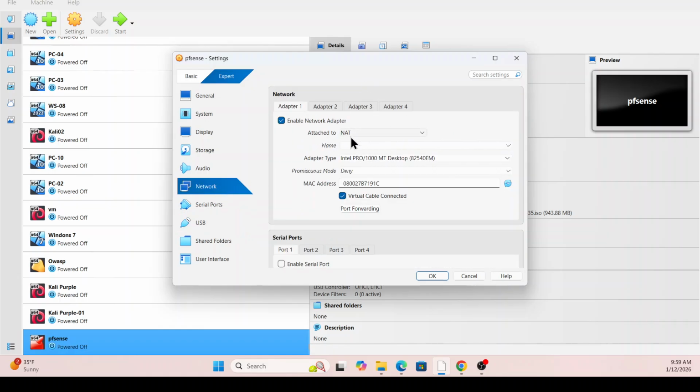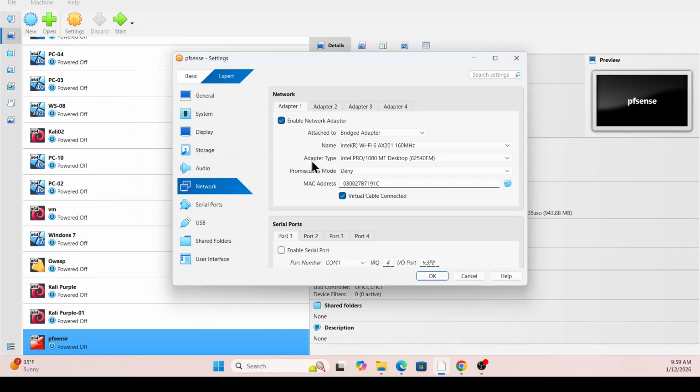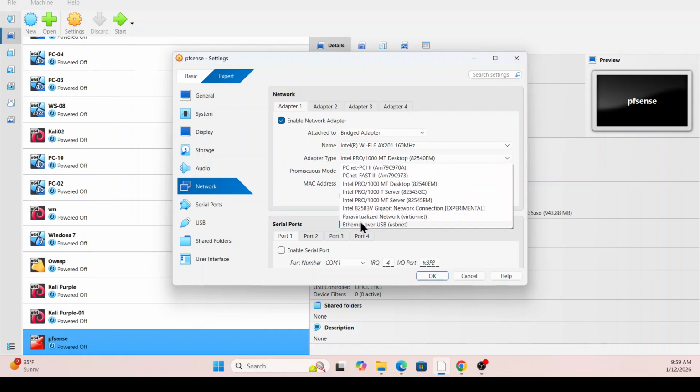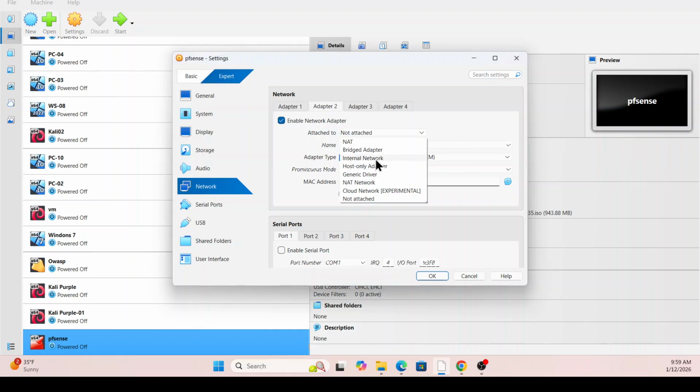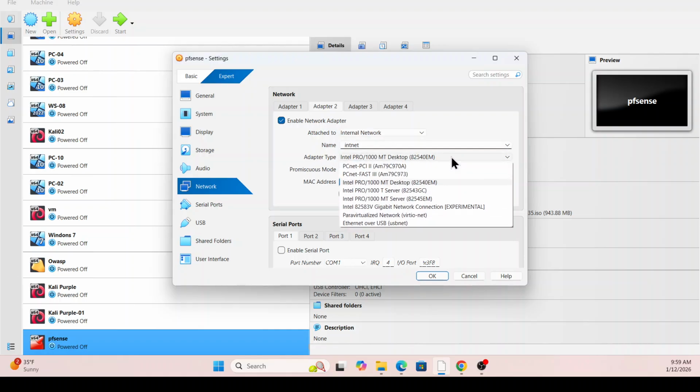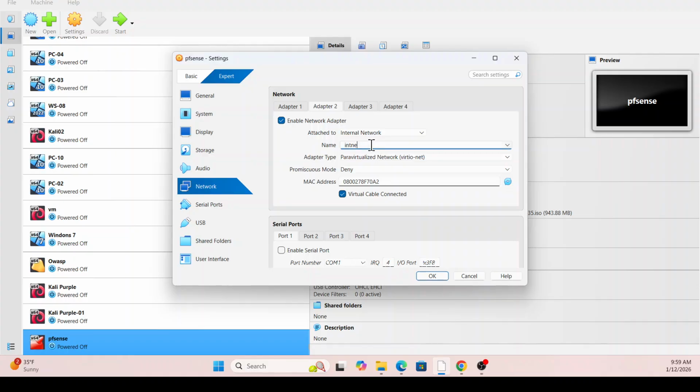I'm gonna go to Network. The adapter, when I change it to Bridged Adapter, the adapter type, I select the paravirtualized network. When I select Adapter 2, enable, attached to Internal Network, adapter type the same one. When I name that one, I just call it LAN, LAN 0.